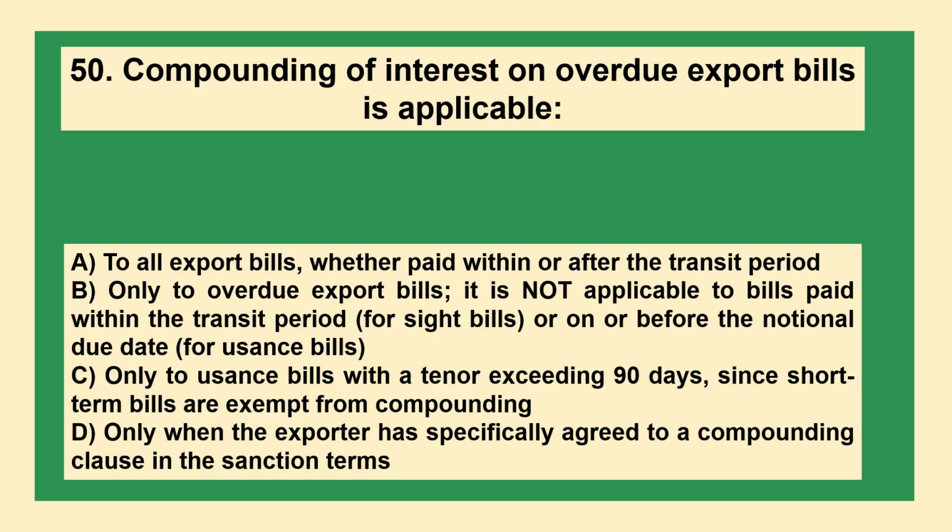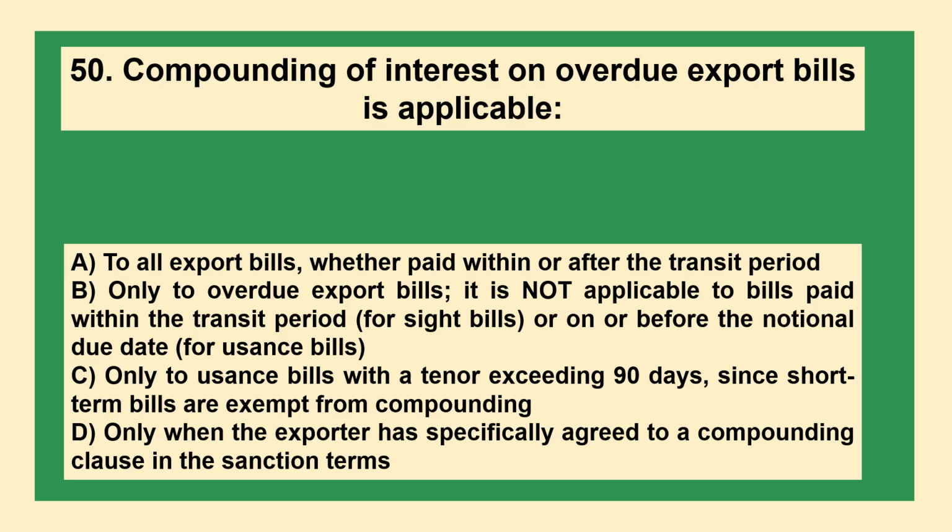Compounding of interest on overdue export bills is applicable: Option A, to all export bills, whether paid within or after the transit period. B. Only to overdue export bills. It is not applicable to the bills paid within the transit period for sight bills or on or before the notional date for usance bills.